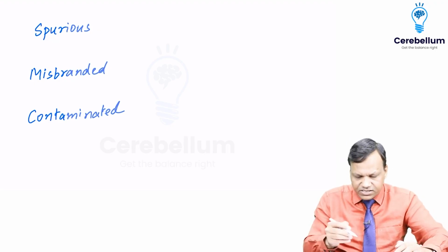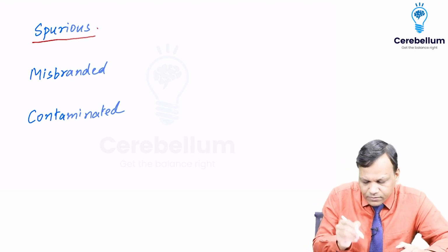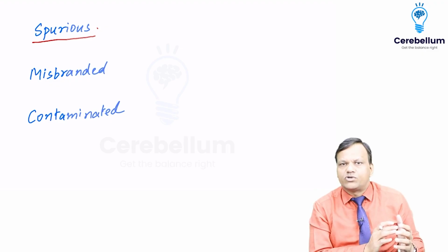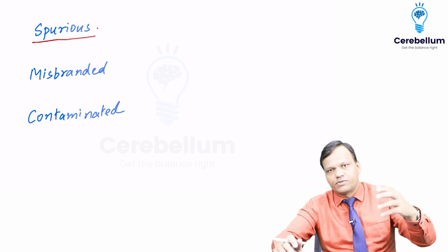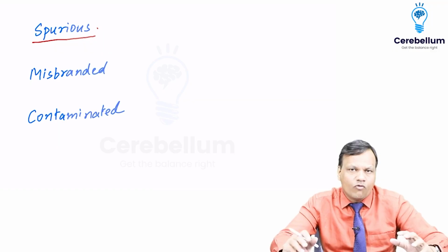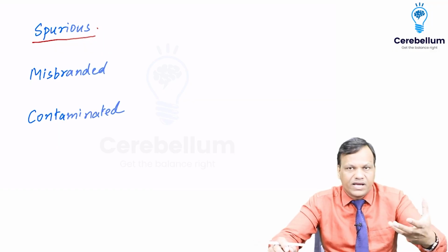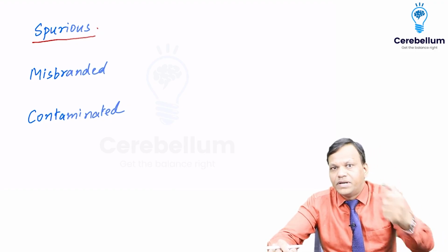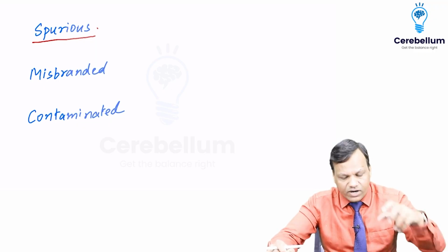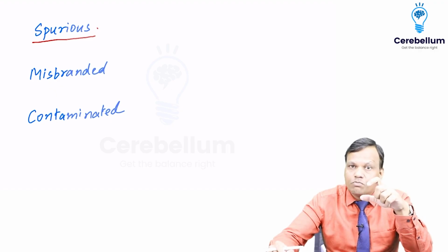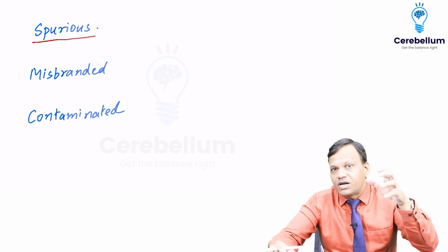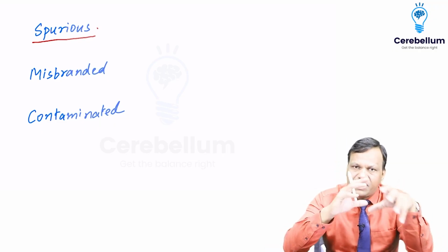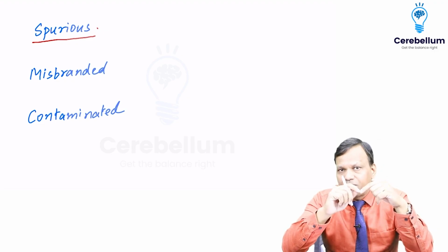Now what is the meaning of spurious drugs? Spurious drugs basically are those drugs where a new pharmaceutical company, like I have opened a pharmaceutical company 2 months back and no one in my country knows about my company. So if I make a drug, there is very low chance that the people will believe me and take my drug. So what I do is I will try to mimic the drug of some reputed company like Ranbaxy, Cipla, which everyone knows. So I make a drug in such a manner that people confuse it with that.